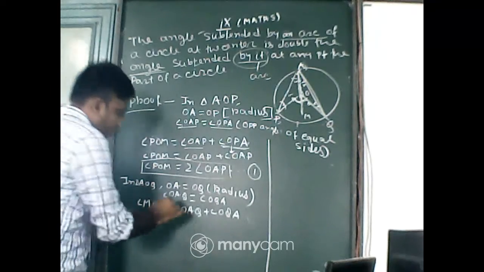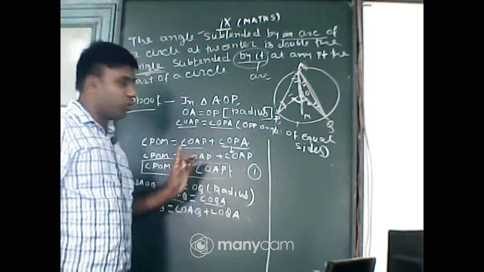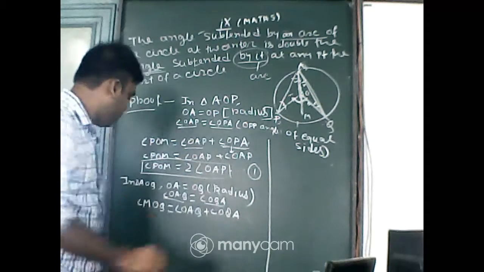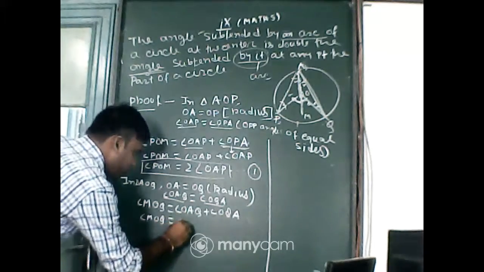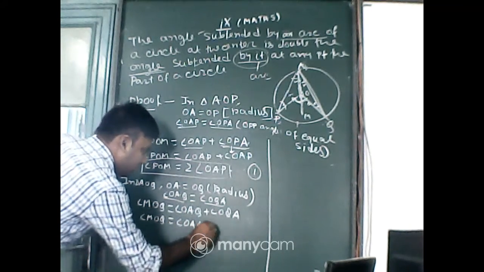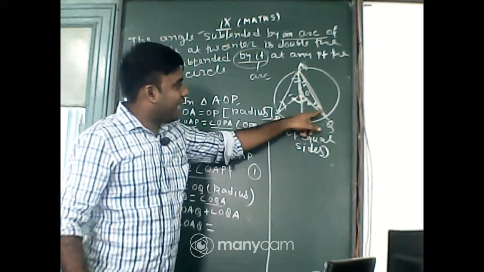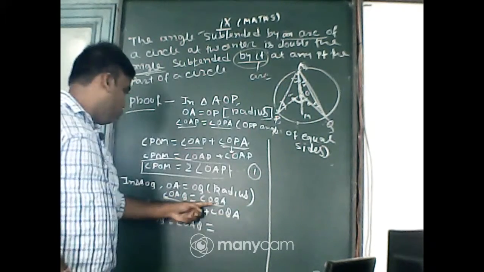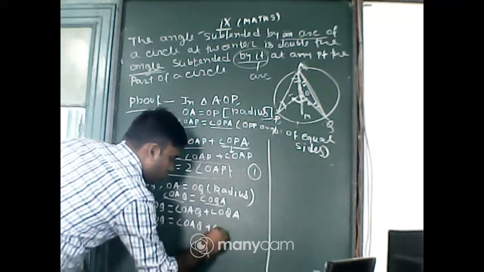Next, when these two angles OAQ and OQA are equal, OQA will be replaced by OAQ, that is OAQ plus OAQ.